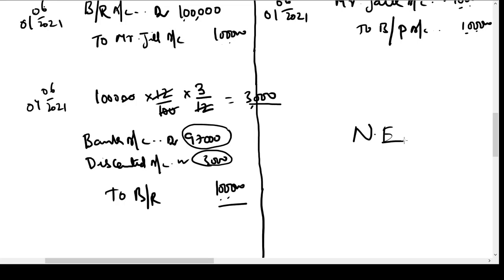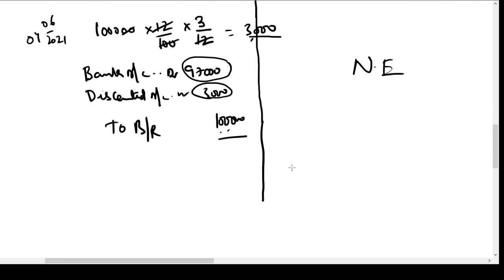On the due date, Mr. Jill is honoring the bill. So what will happen now? On the due date, the bank will go to Mr. Jill and say, boss, Jack has given to us a bill which was signed by you, hence you have to make the payment to us now. So what is the due date now? Let us calculate the due date.